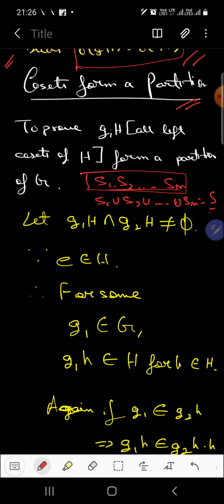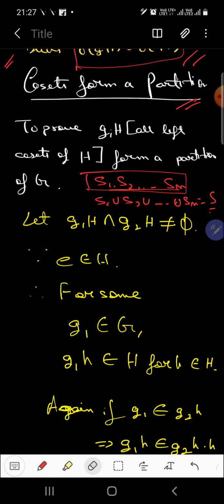So S1, S2 up till Sn are subsets of S, and the union of all of them will form S. This is pretty easy to understand, but the thing here is that each and every subset of S whose union we are taking must be disjoint, and that is the main condition for them to be a partition of S. Got it? Clear? So if there are n such subsets whose union gives you the set itself, provided that each of the subsets is mutually disjoint, then those subsets form the partition of S.